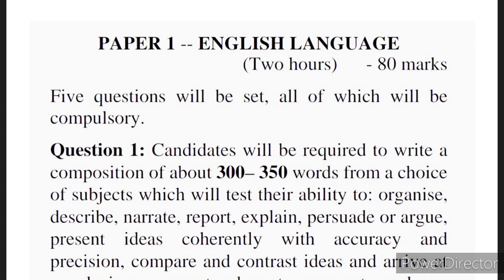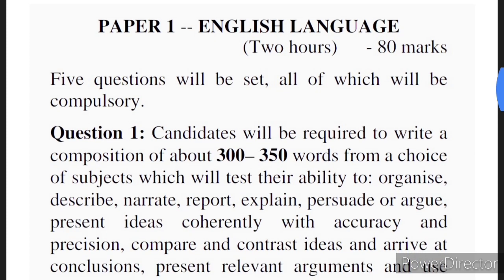council syllabus. So this is a portion of the syllabus for English language where it talks about essay writing or composition. Let's try to understand this syllabus first before we proceed to understand how to write a composition. So paper 1 English language, which is of 2 hours, carries 80 marks. Now there will be 5 questions in the question paper, and all the 5 questions are compulsory.